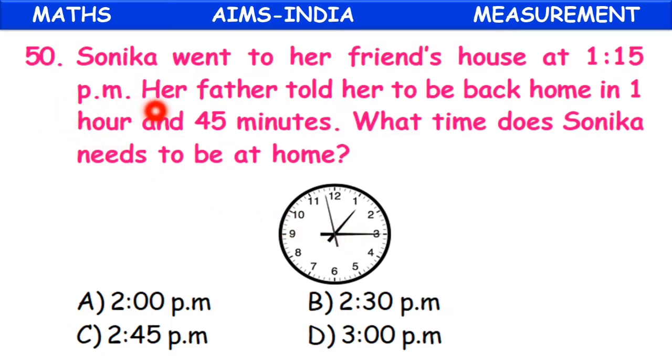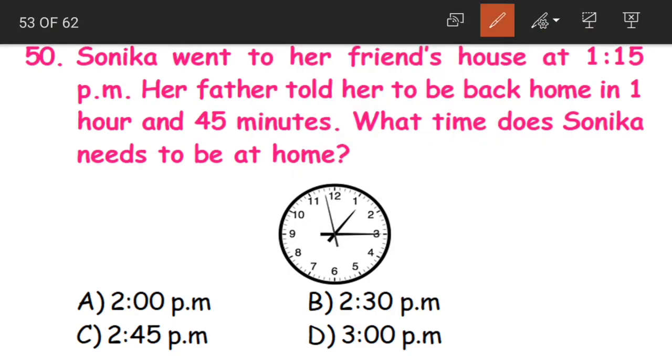Question 50. Sonika went to her friend's house at 1:15 p.m. Her father told her to be back at home in 1 hour and 45 minutes. Now what time does Sonika need to be at home? She went to her friend's house at 1:15 and her father has asked her to be back home in 1 hour and 45 minutes.